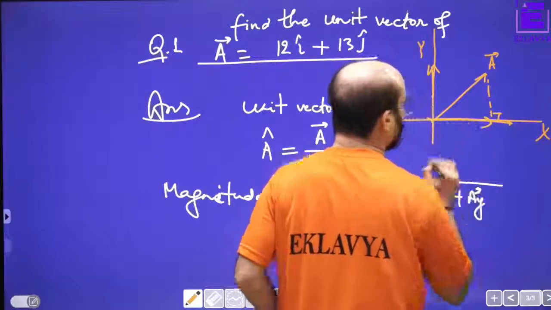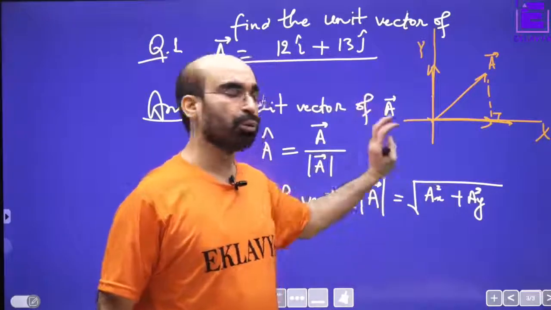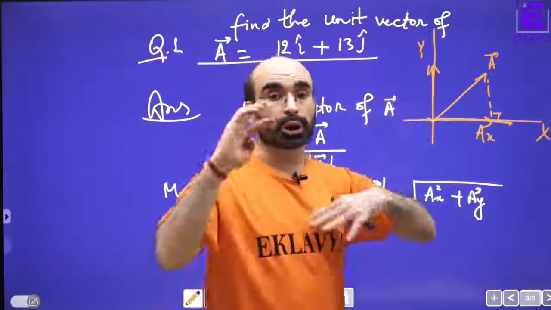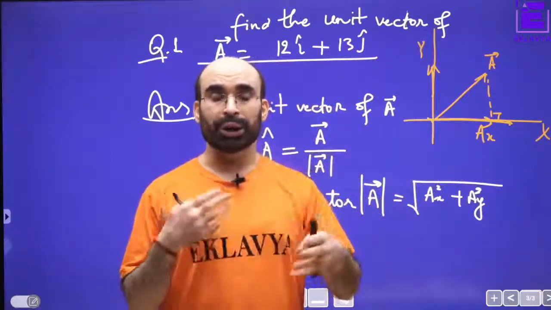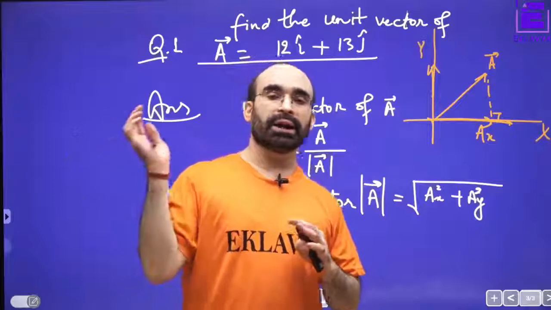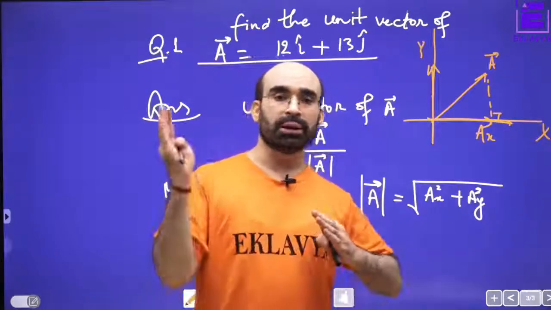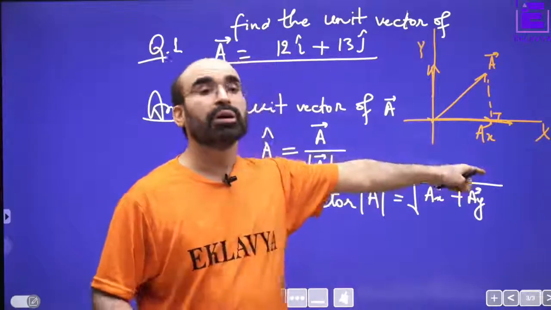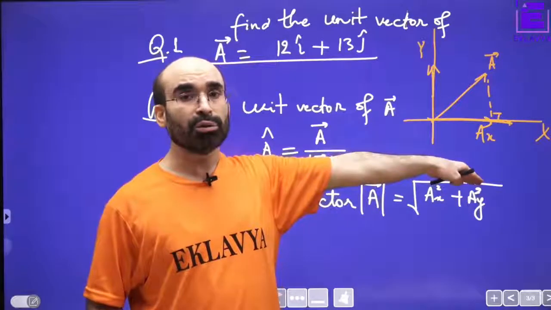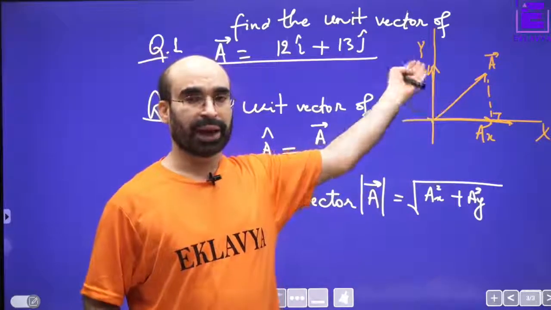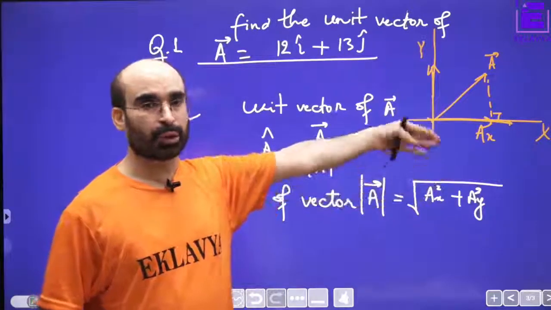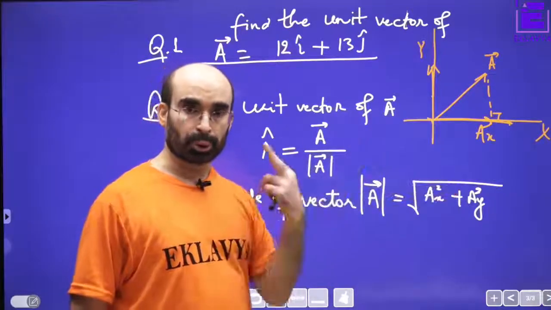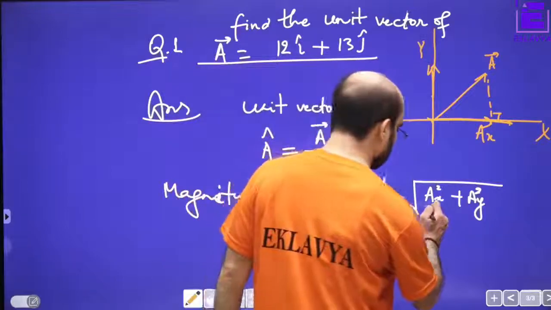This has its value along the x-axis, just like the way we found coordinates for the position vector, with an x coordinate and a y coordinate. Similarly, it will have a value along the x-axis and along the y-axis, because we are taking it in a 2D plane.